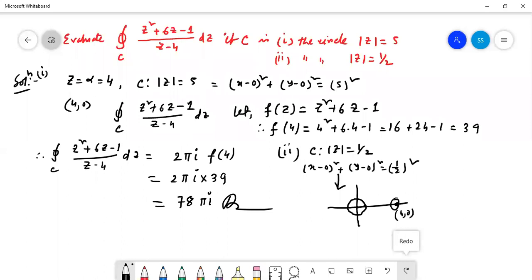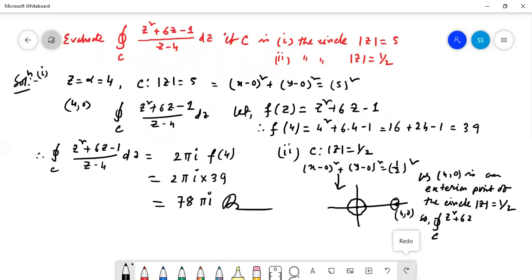For the second one, it is understood. When mod z equal to half, then the point (4, 0) is the exterior point, so the value of the integral should be 0. So we can write here, as (4, 0) is an exterior point of the circle mod z equal to half, contour integration over C of (z square plus 6z minus 1) by (z minus 4) dz is equal to 0.